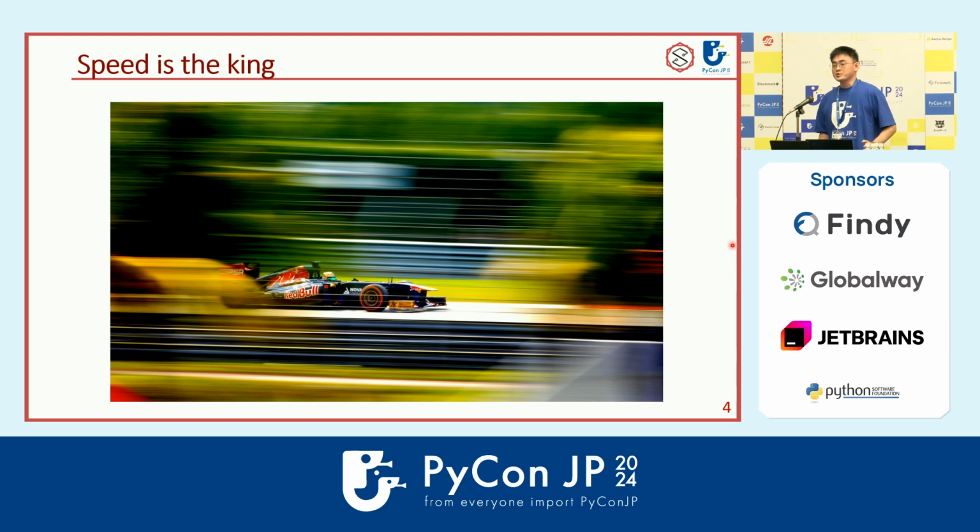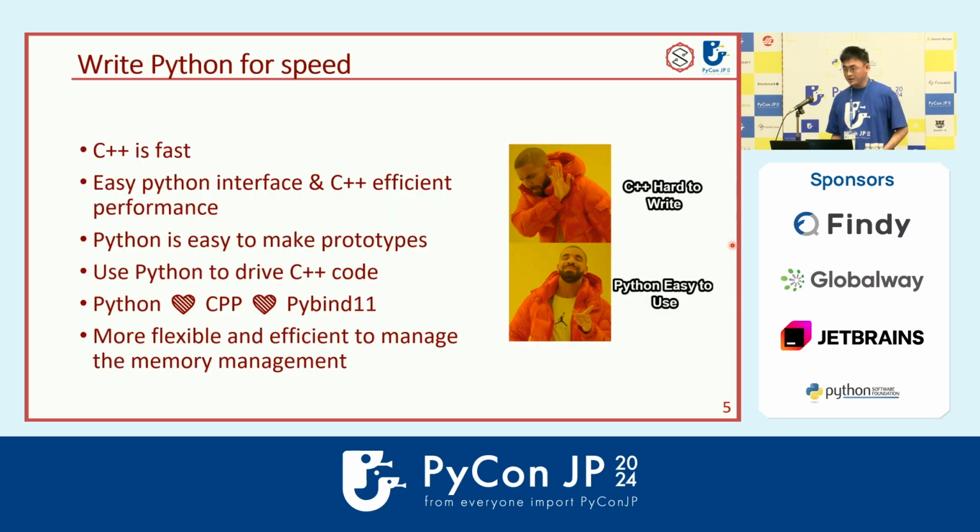And speed is king. We will always want to write code fast. But we know that Python might not be the fastest one because Python is an interpreted language. It will not be as fast as compiled languages like C++, Java, Golang. But we still like Python. I believe everyone here likes Python. We know that C++ is fast because it can leverage compilation and optimization.